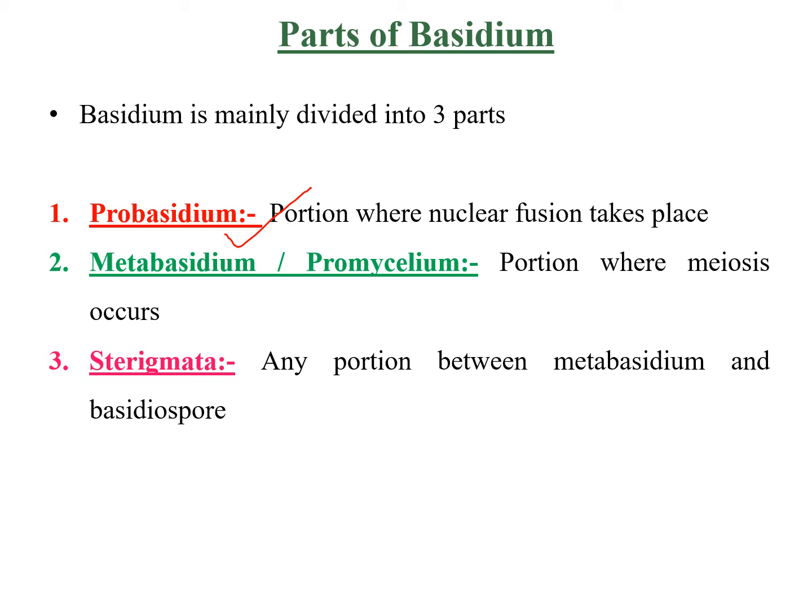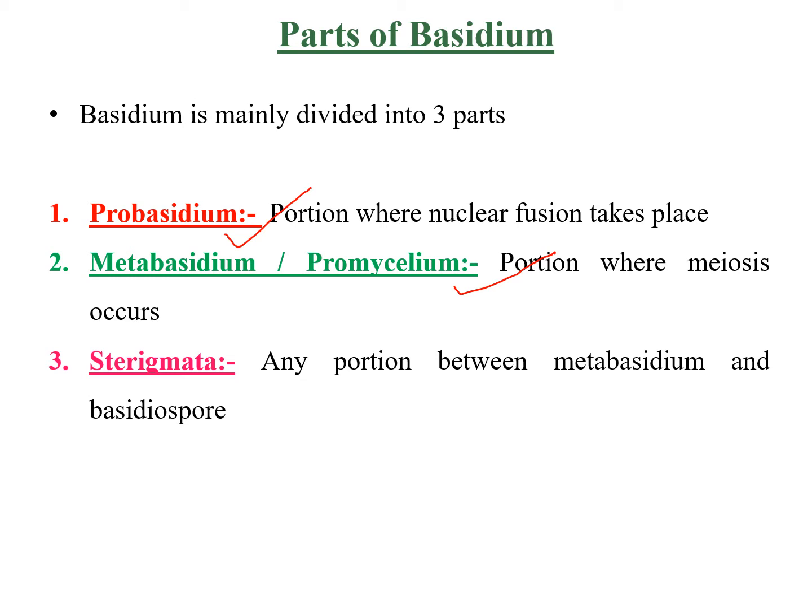Next is metabasidium, which is also known as promycelium. Promycelium is the portion where meiosis occurs. And sterigmata are the structures which bear the basidiospores. This is any portion between metabasidium and basidiospore. Metabasidium is the place where meiosis occurs, resulting in the 4 haploid basidiospores. From that portion to the basidiospore portion, that is the basidiospore initials, the region in between is known as sterigmata.